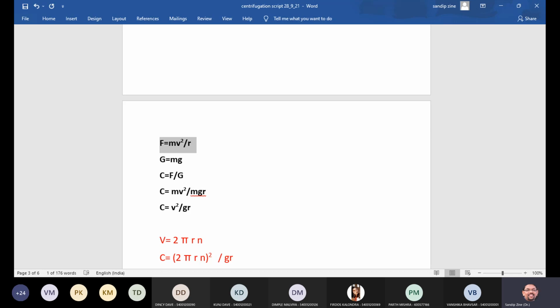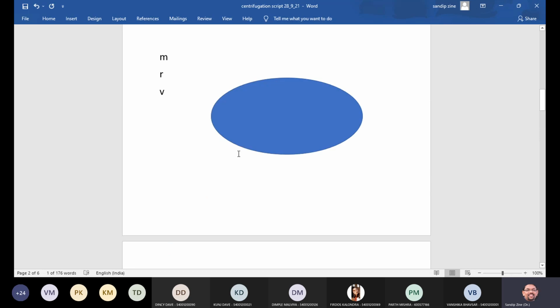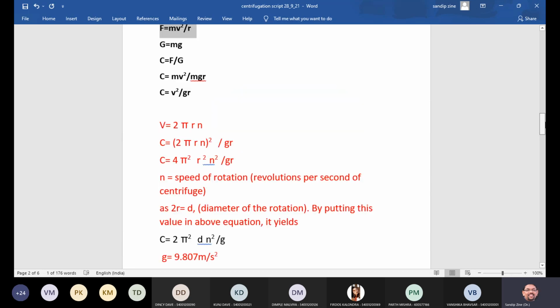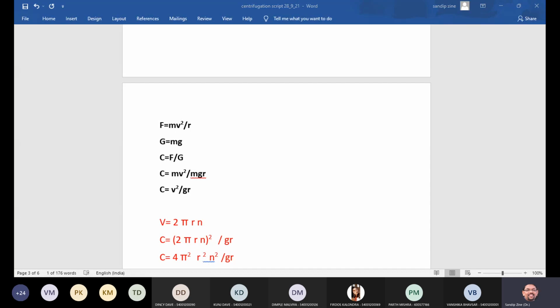We are considering the force acting on the body, whatever the mass we are using over here in this particular case, which is rotating in a circular direction. So this F represents the mv square divided by r, that is acting on the body in a radial direction, and g is the acceleration due to gravity.